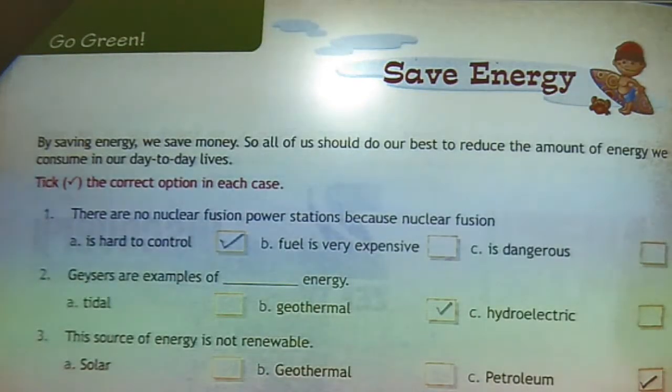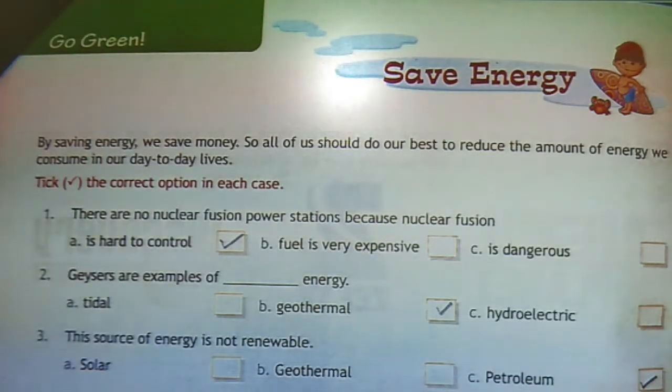So this is chapter number 10 on page number 30, Save Energy. Save energy in the day-to-day life in your home. At your home, your mother says save energy, save electricity, save water. By saving energy, we save money. All of us should do our best to reduce the amount of energy we consume in our day-to-day lives.